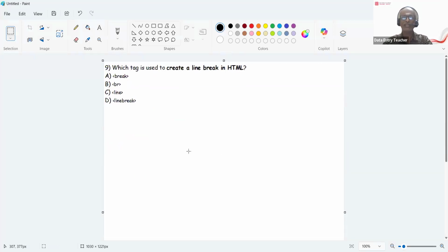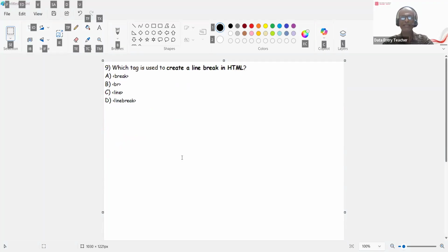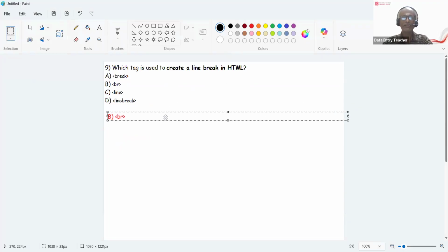Which tag is used to create a line break? Line break is nothing but BR. BR tag is used to create the line break.